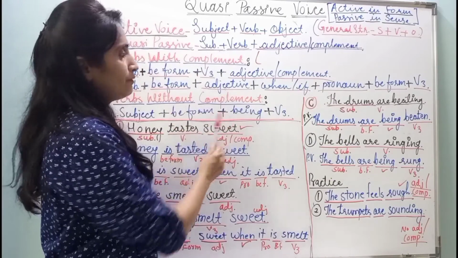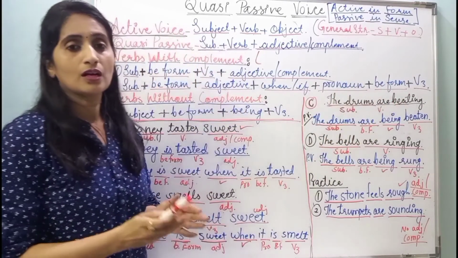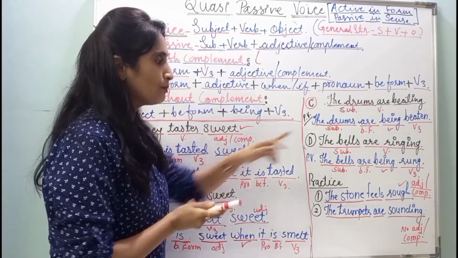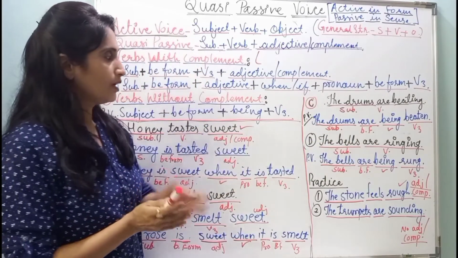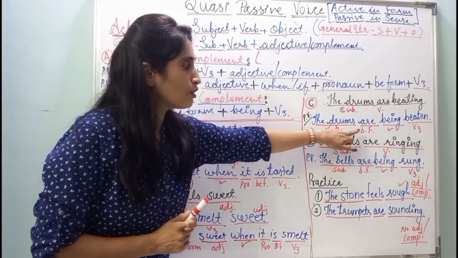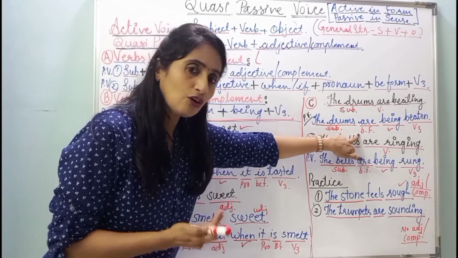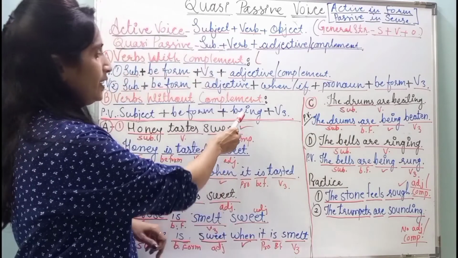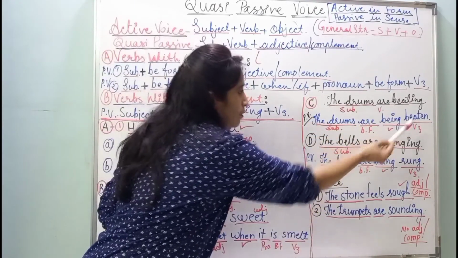Then what? Be form. The sentence is in present continuous tense. And so, what should be the be form there? Are or is. Drums, it's plural in number. And so, what should be the be form? Are or is. It should be are. And so, it is written here. Then what? Being. According to structure, being is written and then V3.